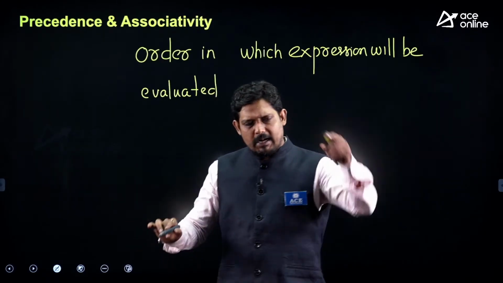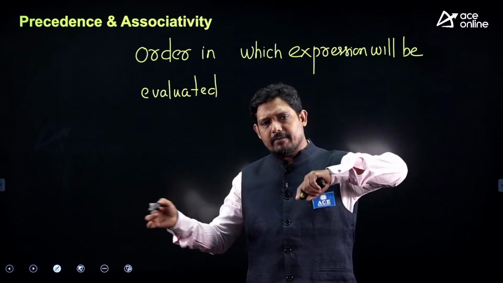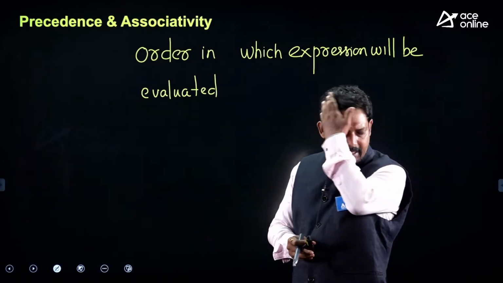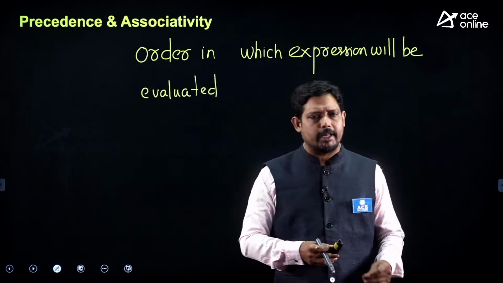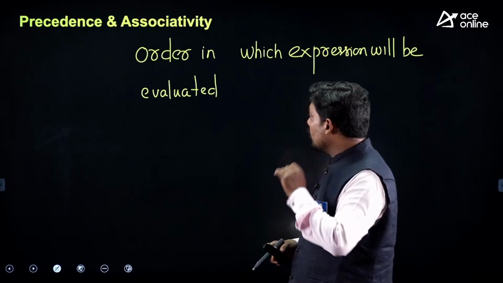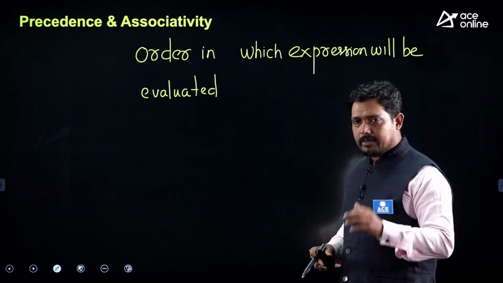So multiplication first, then addition, then division, but that order is not applied here. After this I'll show you the table of what the order is.